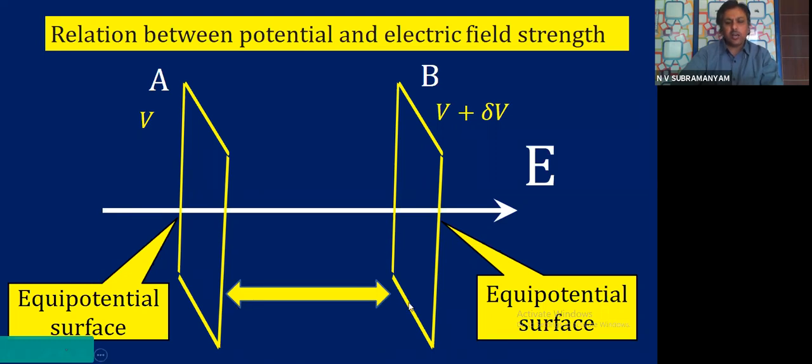Now let us assume that these two equipotential surfaces A and B are very close to each other, and let the perpendicular distance between them be dou L. What is the perpendicular distance between A and B? Dou L. So I suppose now the values are clear to you. Potential at A, V. Potential at B, V plus dou V. Perpendicular distance between the two surfaces, dou L.